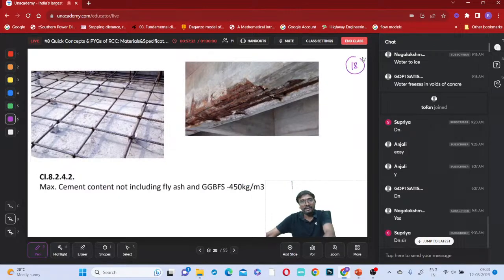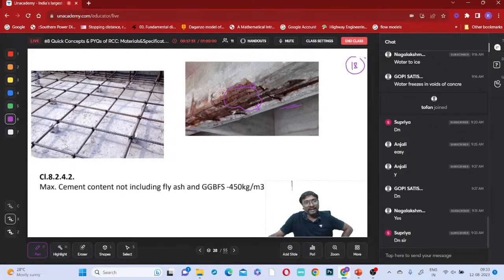Now what will happen? Have you observed this right side one? How much cover has this fellow provided? Very small cover he has provided. So what will happen whenever these bottom patches come down? This very small cover provided, the reinforcement steel will be subjected to corrosion easily. So it is better we maintain a sufficient amount of cover, or not?